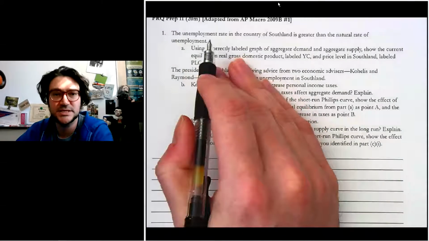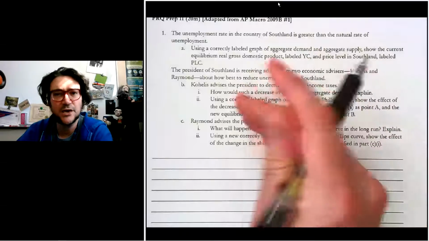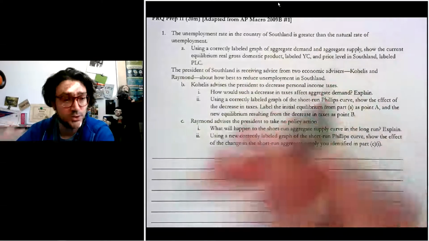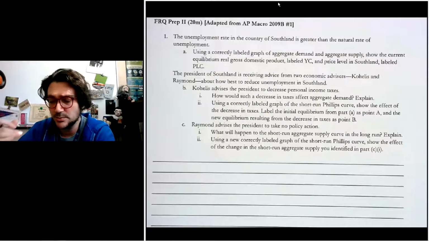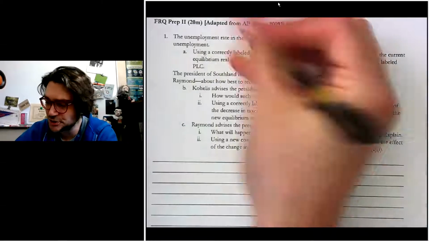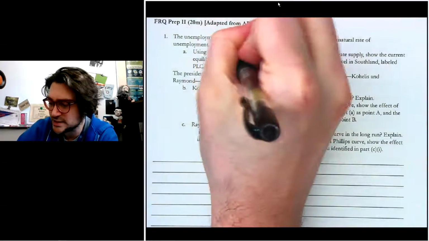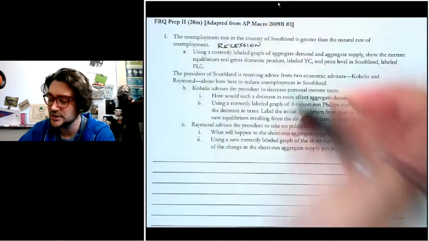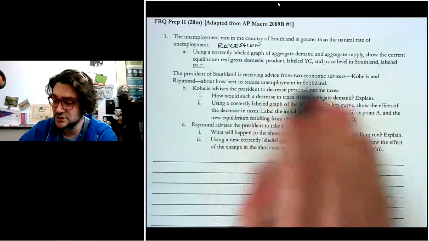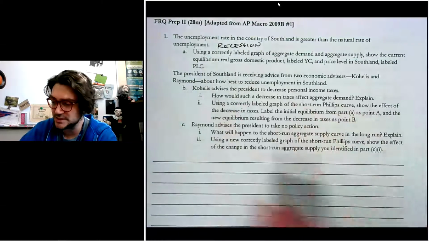The first question here says, unemployment rate in the country of Southland is greater than the natural rate of unemployment. So again, recession, expansion, long run equilibrium. This is clearly a recession, right? So I'll just put that up there so you remember. Use the labeled graph of AD-AS, show the current price level, PLC, YC.